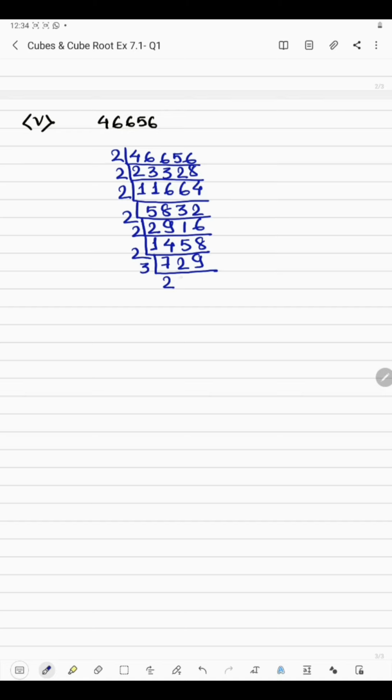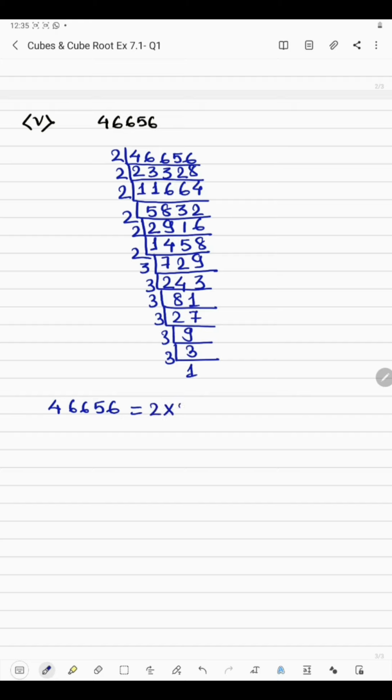3 2s are 6, 3 4s are 12, 3 3s are 9. Then 3 8s are 24, 3 1s are 3. 3 2s are 6, 3 7s are 21. 3 9s are 27. Now 3 3s are 9 and 3 1s are 3. So the factors of 4 6 6 5 6 are, how many 2s have we got? 1 2 3 4 5 6. We have got 6 2s.